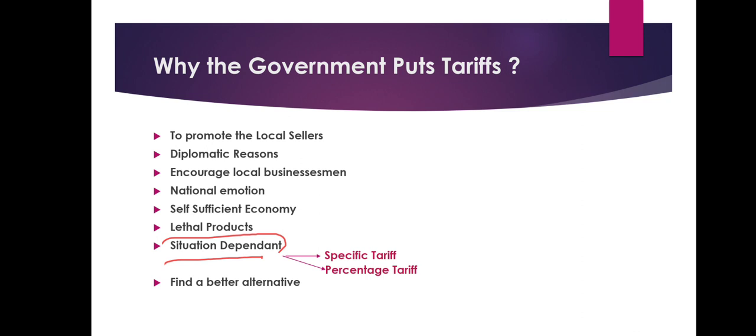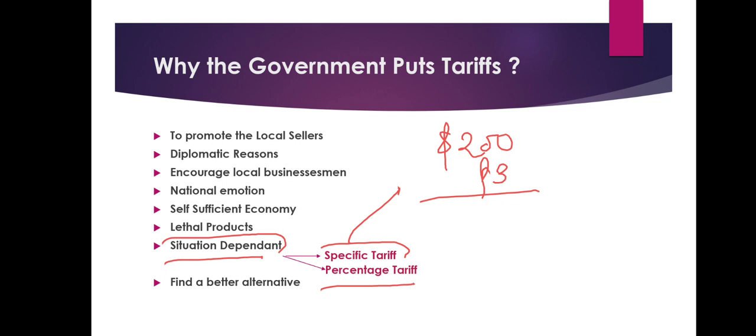So depending upon the situation, government puts two types of tariff. One is specific tariff, and another one is percentage tariff. So what is specific tariff? Specific tariff is a fixed tariff system. Suppose you are importing a t-shirt. The price of the t-shirt is $200. Now government puts a $3 tariff on it. Now the final price of the t-shirt will be $203. Easy. So this is a specific style of tariff.